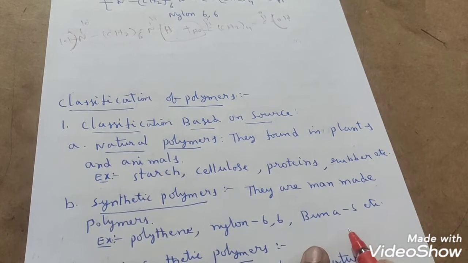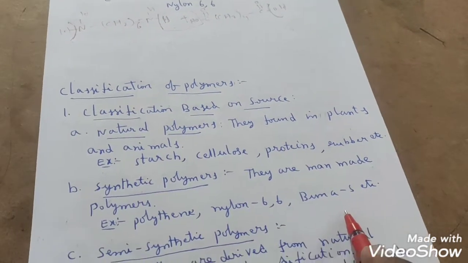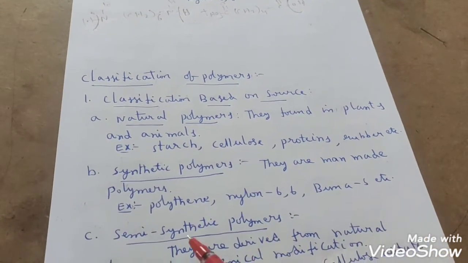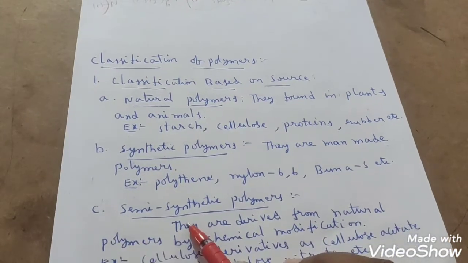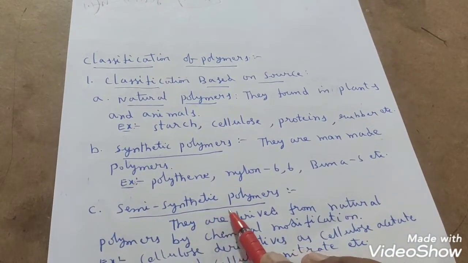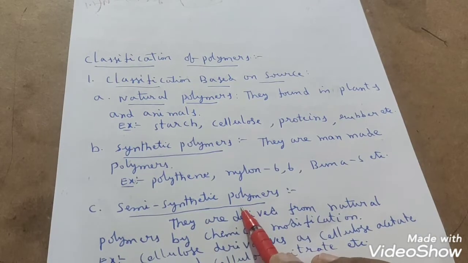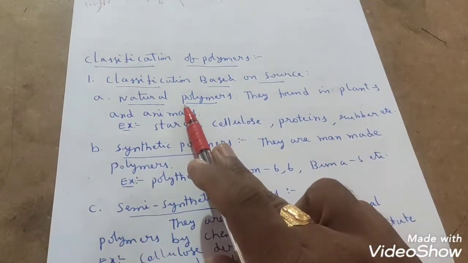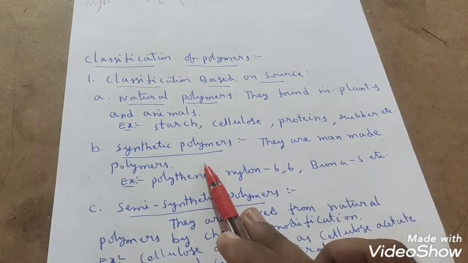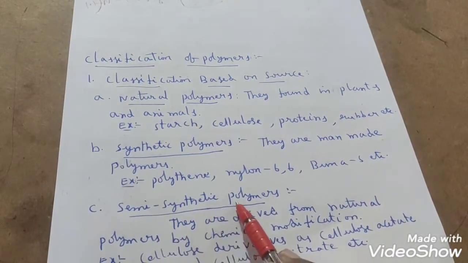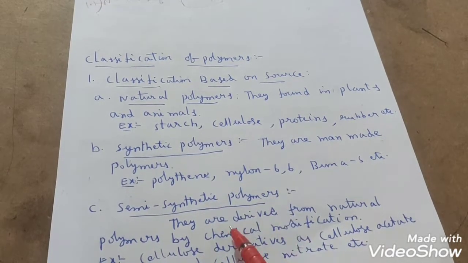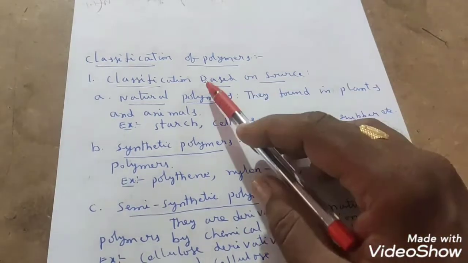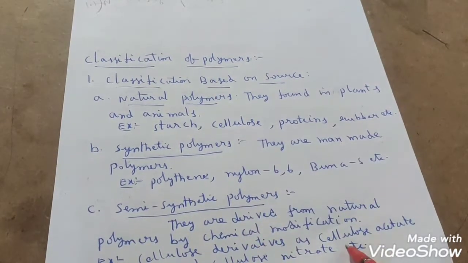This Buna S preparation also we will discuss in this chapter, students, right? And the next type of classification of polymer based on source, that is semi-synthetic polymers. See here, natural polymers we have discussed, synthetic polymers we have discussed, but semi-synthetic polymers are derived from natural polymers by chemical modification.